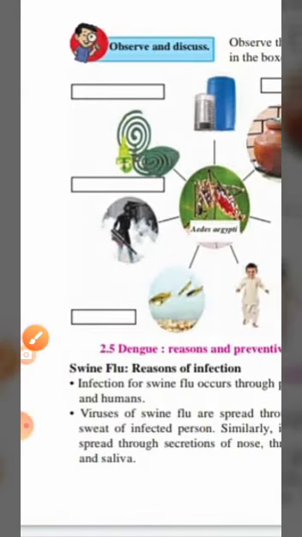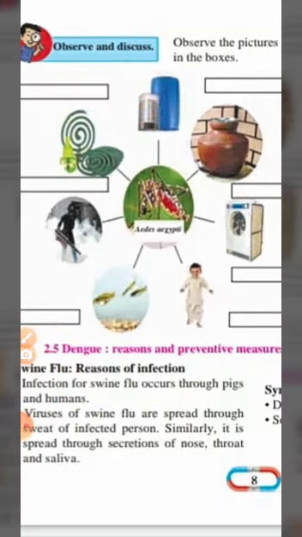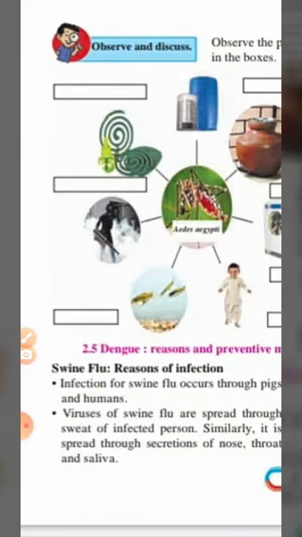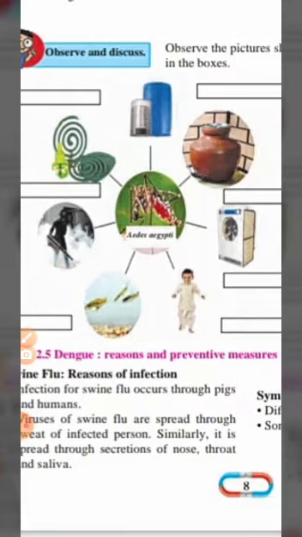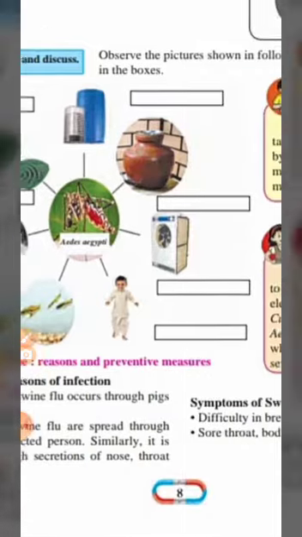Then here secondly we have swine flu. Reason of infection: how the swine flu infection occurs. Infection for swine flu occurs through pigs and humans. Viruses of swine flu are spread through sweat of an infected person. Similarly, it is spread through secretion of nose, throat and saliva.